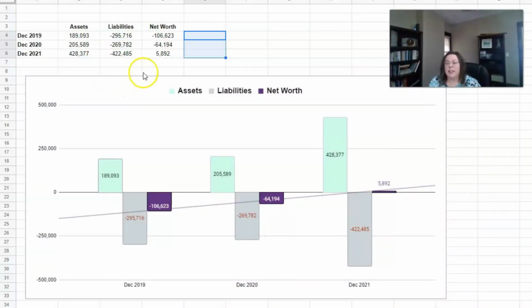So you don't have to get all fancy with this. You can literally just write it down like this for yourself. You can just have, what are my total assets? What are my total liabilities? You subtract your liabilities from your assets, and that tells you your net worth. If your liabilities are more than your assets, then you're going to have a negative net worth. If your liabilities are less than your assets, you're going to have a positive net worth. And net worth is a very telling number. It's a good gauge of how you're doing overall, as opposed to just focusing on one thing.